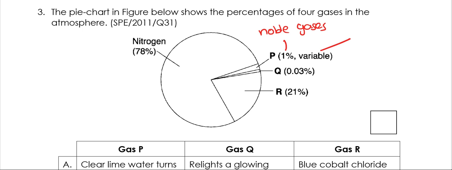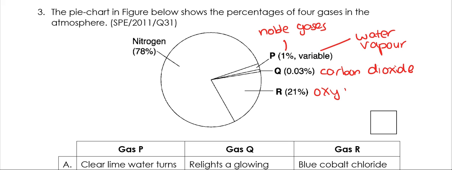And the variable here refers to water vapor. 0.03% refers to carbon dioxide. And 21% refers to oxygen. So what's P? P should be noble gases or water vapor, because there's 2 types, either noble gases or water vapor here.